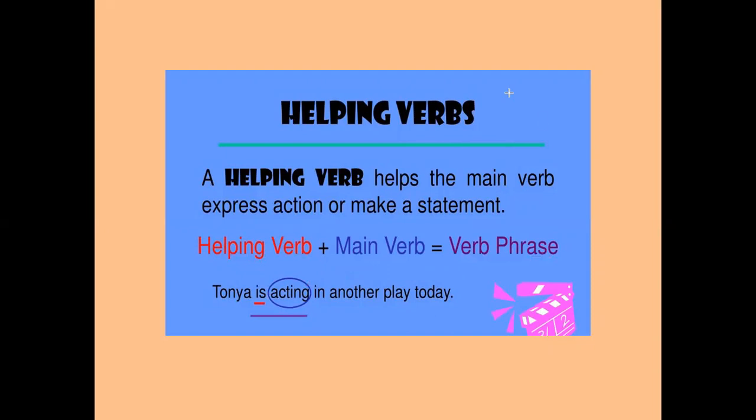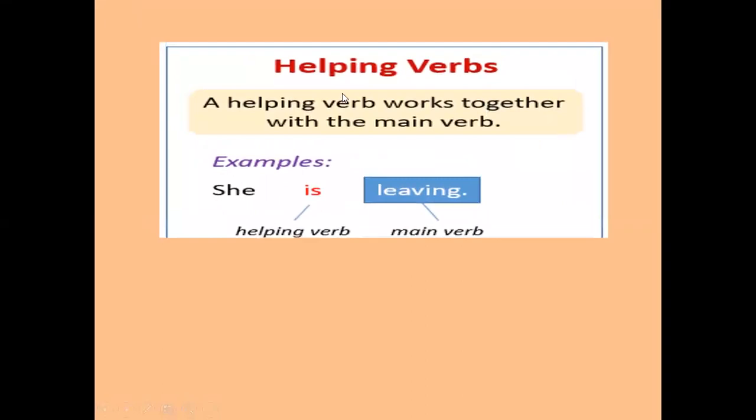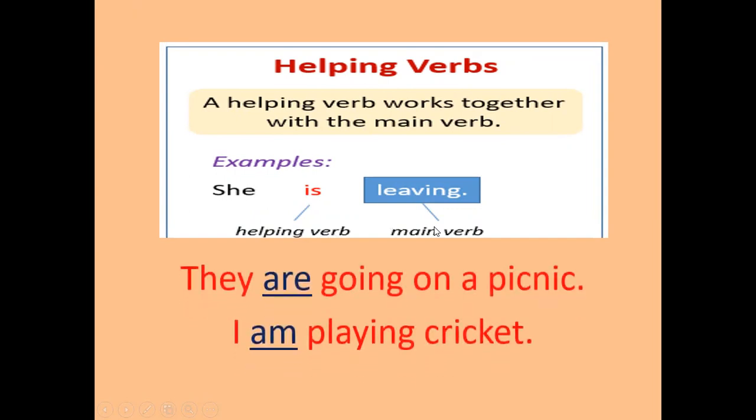Now I'm going to tell you something more about helping verbs. A helping verb works together with the main verb. See, "she" is a pronoun here, "is" is the helping verb here, and what is the main verb here? Leaving. Now there are some more sentences. As examples, I am giving you: They are going on a picnic. I am playing cricket.